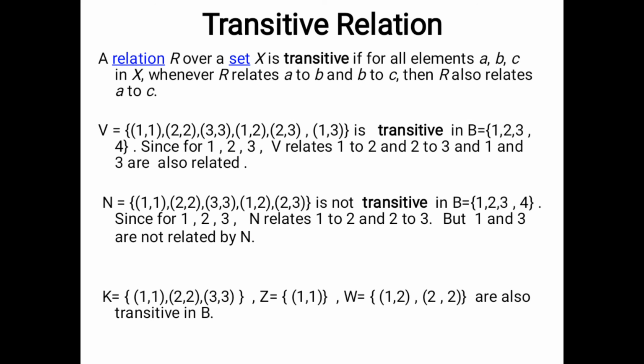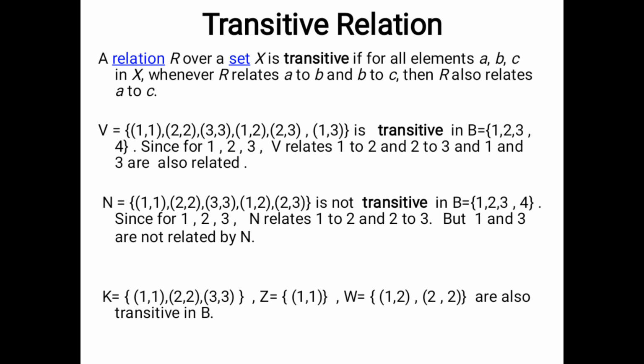Let's look at the relation B. B contains (1,1), (2,2), (3,3), (1,2), (2,3) and (1,3).